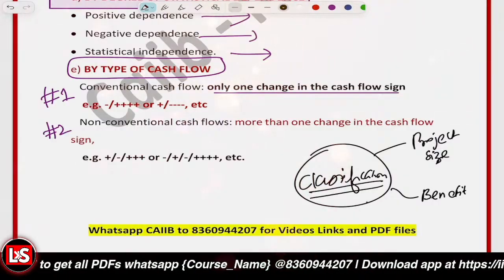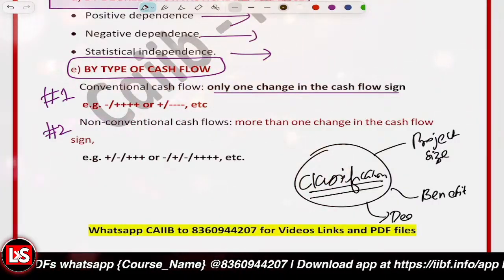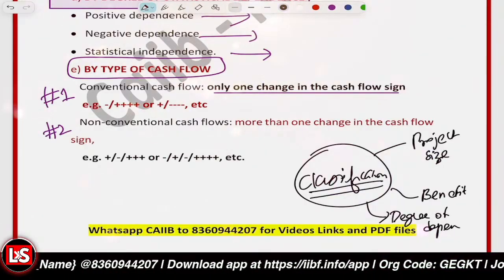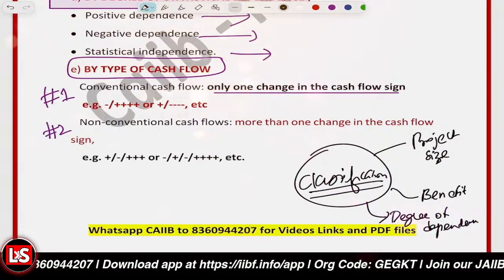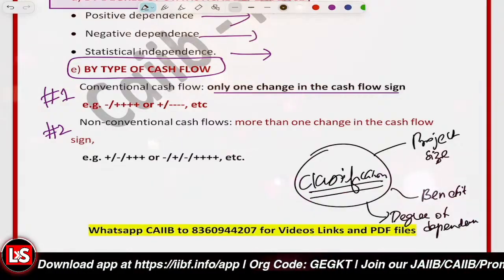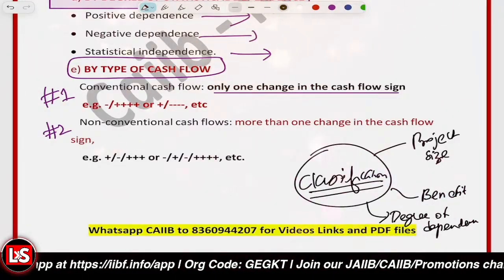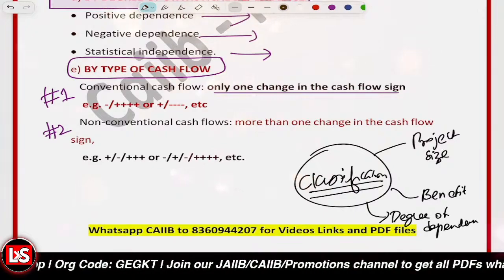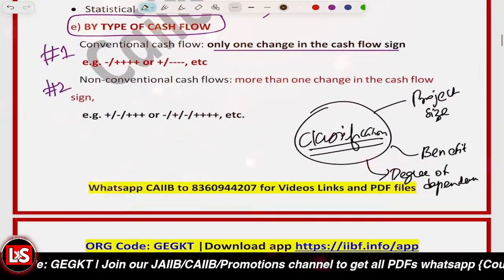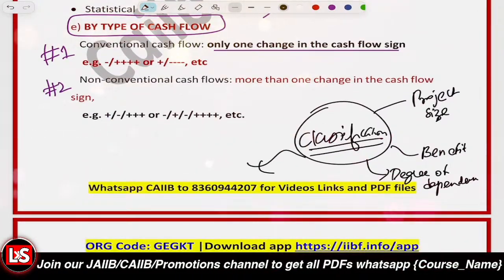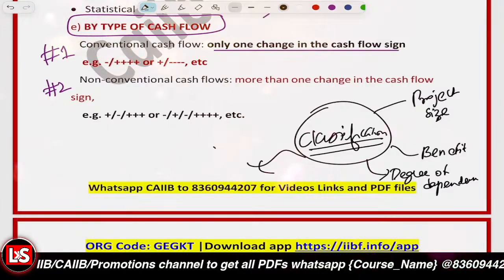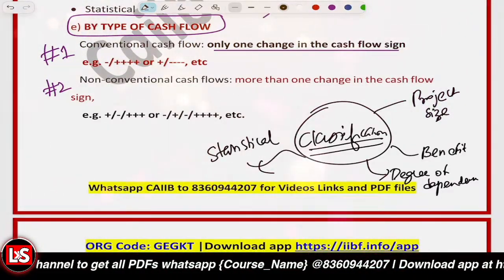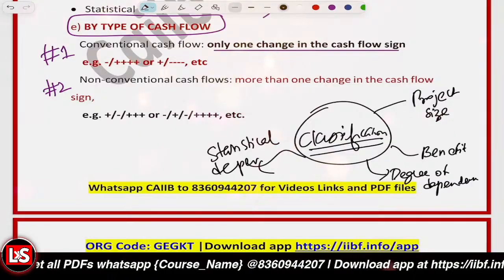And the third one is the degree of dependence. What does it mean? You could have mutually exclusive projects, substitute projects, or complementary projects. The fourth one is the degree of statistical dependence, which is about already existing projects.